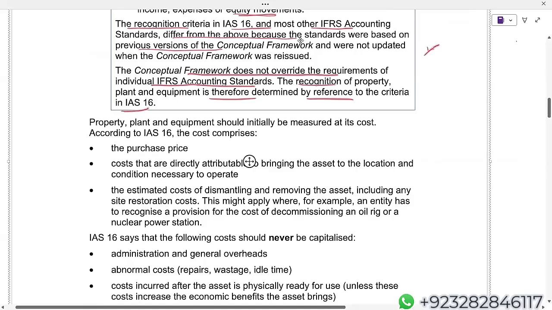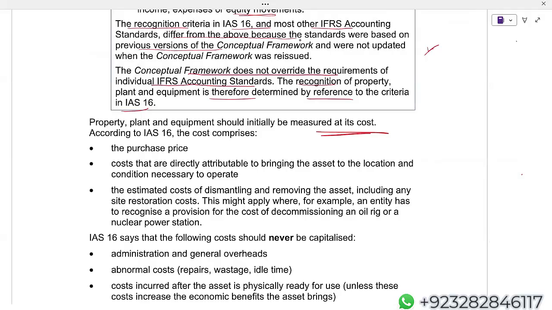Now, property, plant, and equipment should initially be measured at cost. Now, this is again very important. While drafting an SBR, you should know that under each IAS or IFRS, assets or liabilities are initially recognized either at cost or fair value. You have to mention that while drafting.